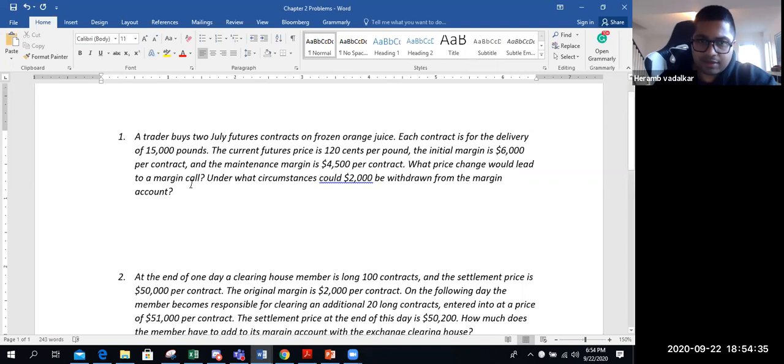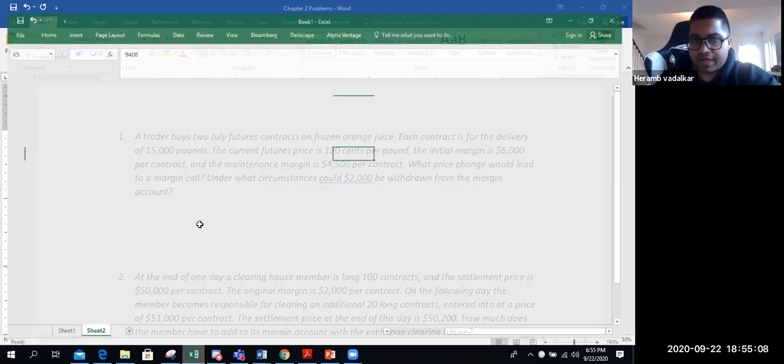So let's start. So what is happening here? A trader buys 2 July futures contract on a frozen orange juice. Each contract is for delivery of 15,000 pounds. The future price is 120 cents per pound. The initial margin is 6,000 per contract and maintenance margin is 4,500 per contract. What price change would lead to a margin call? Under what circumstances would $2,000 be withdrawn from that contract? Now you're buying futures, so I'll go to an Excel and explain it.